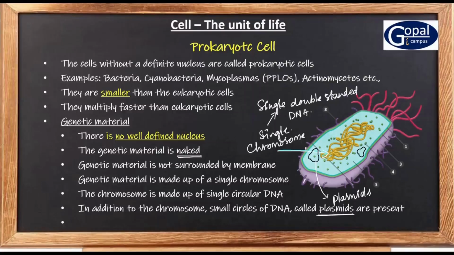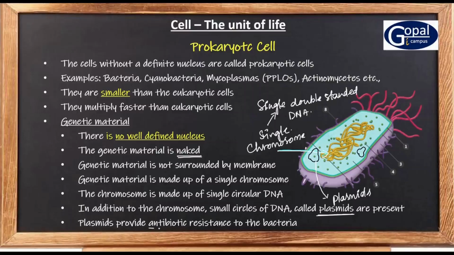to the bacteria. That means whenever a bacterial infection is there in your body, you take antibiotics. These are the medicines. When you take antibiotics, antibiotics kill the bacteria so that you will be protected from bacteria.